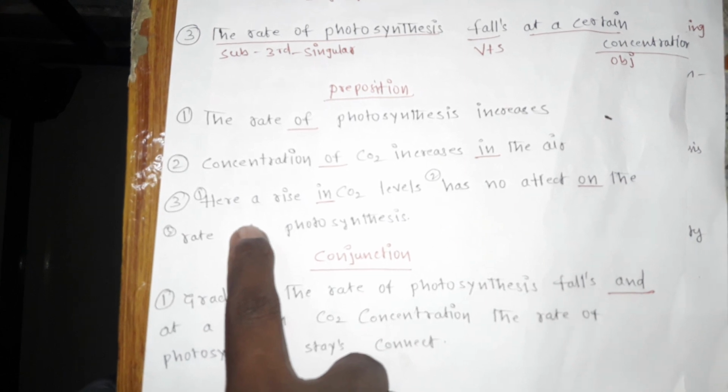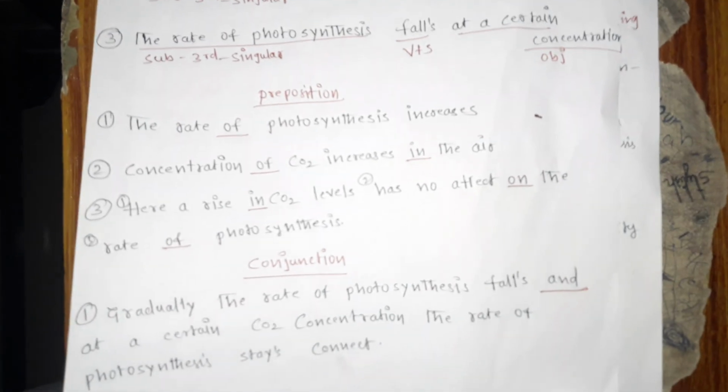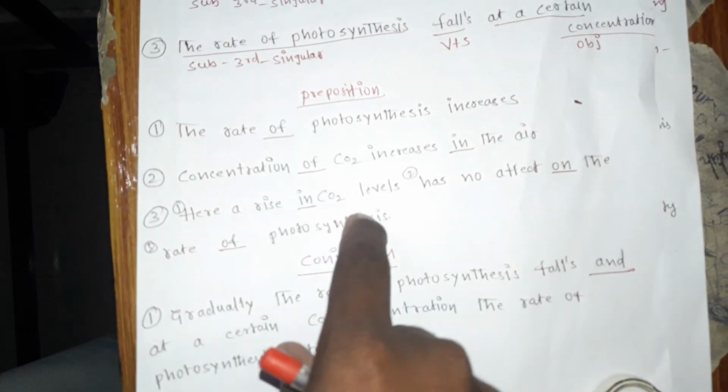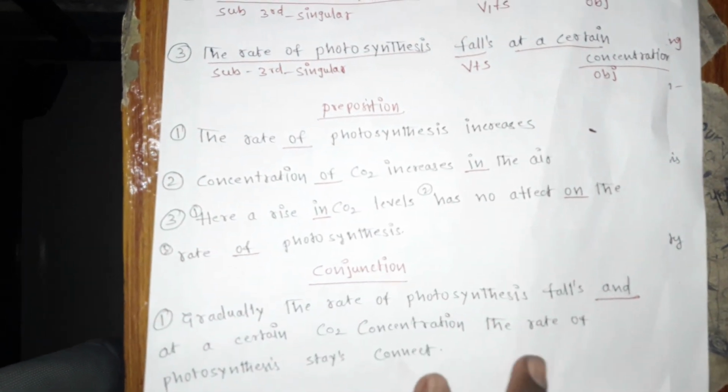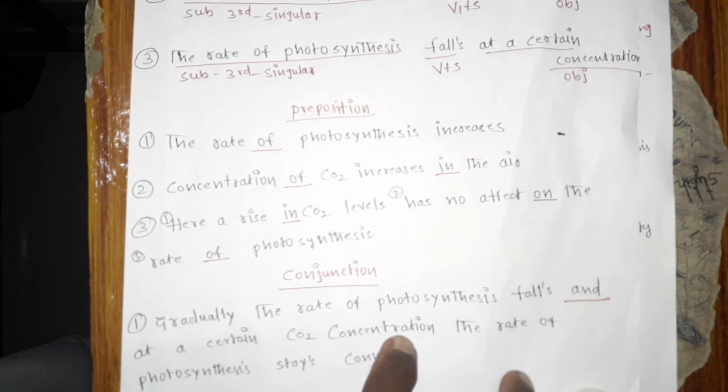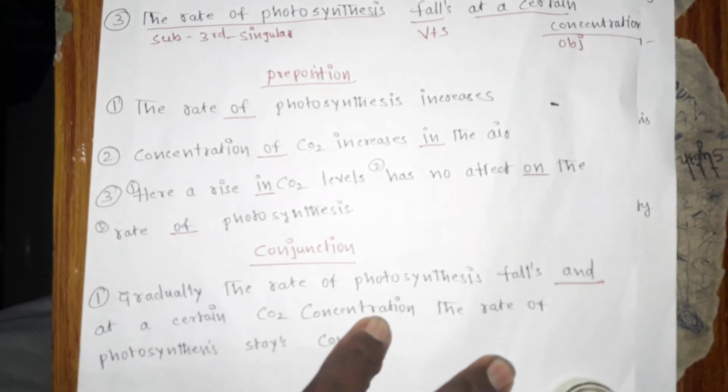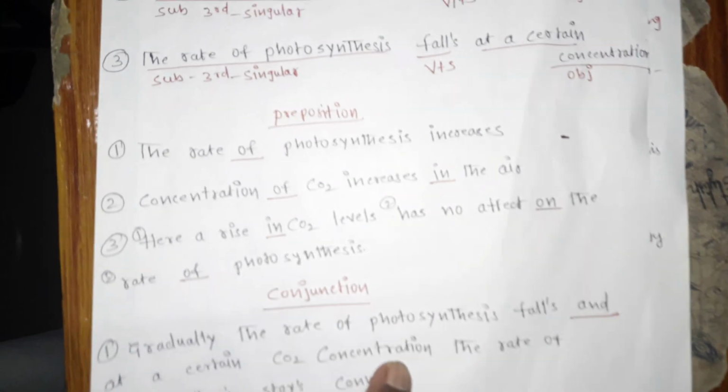Rate of photosynthesis. I am repeating again, preposition is very important, and you can see that in a single answer you are getting many prepositions. Prepositions play a very key role in understanding and also in writing. That's why I started with the preposition only. So you had better practice daily.